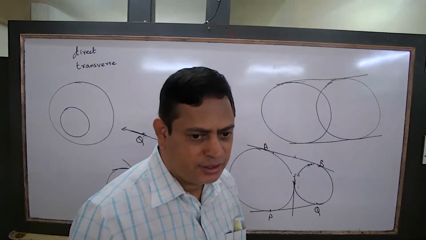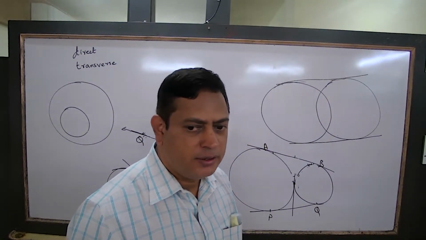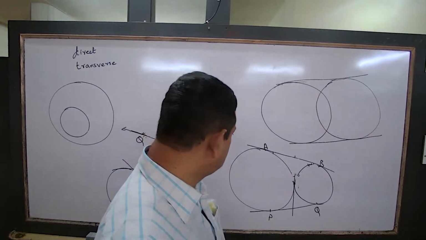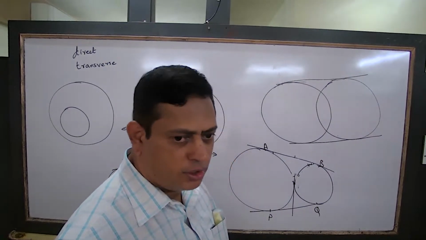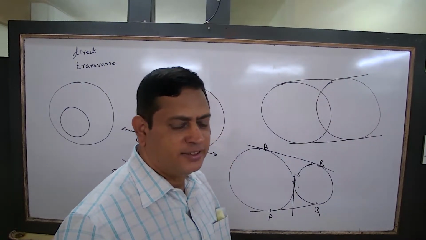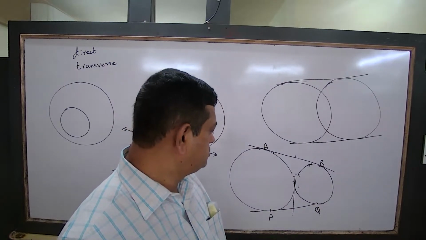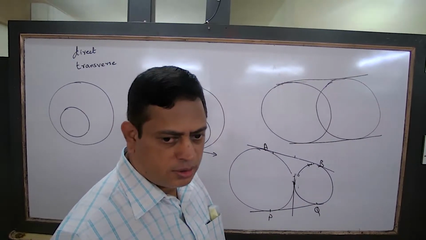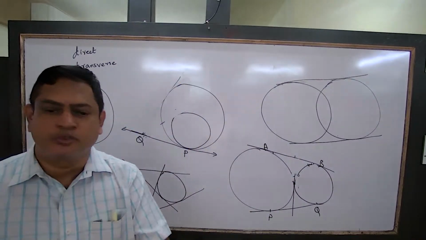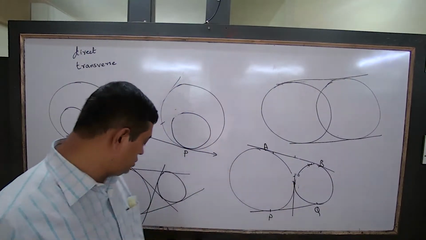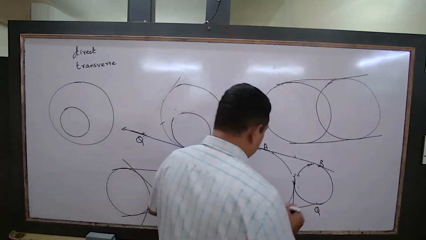May I try? If we do a construction, join the point of contact. Which triangle?